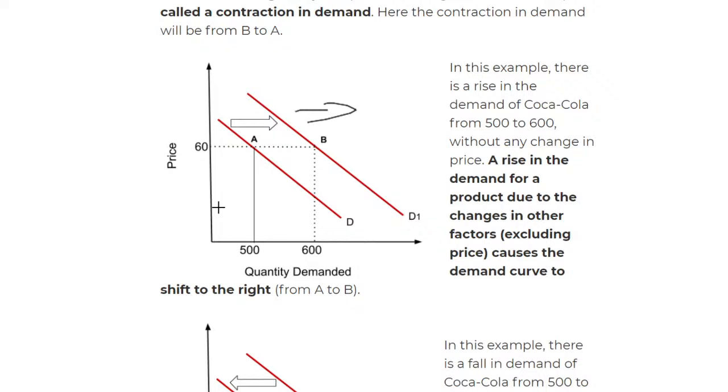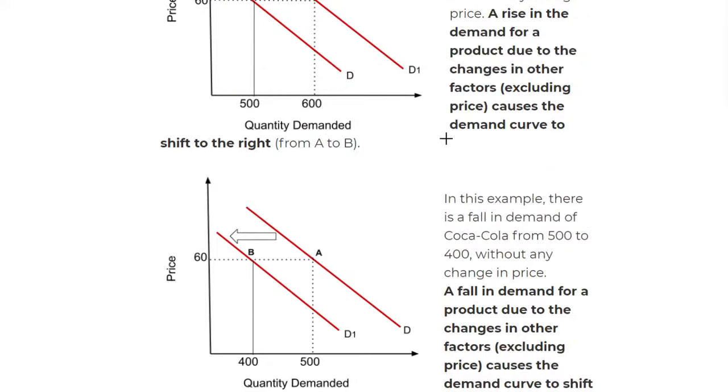Due to the changes in other factors. Have you heard that right? Due to the changes in other factors, excluding price, causes the demand curve to shift to the right. So when the demand rises because of the other factors excluding price, no price, then we say shift to the right. We don't say price because it's part of the curve, it's part of the y-axis, so we don't count it that way. But price is a factor. We'll later get on to that.